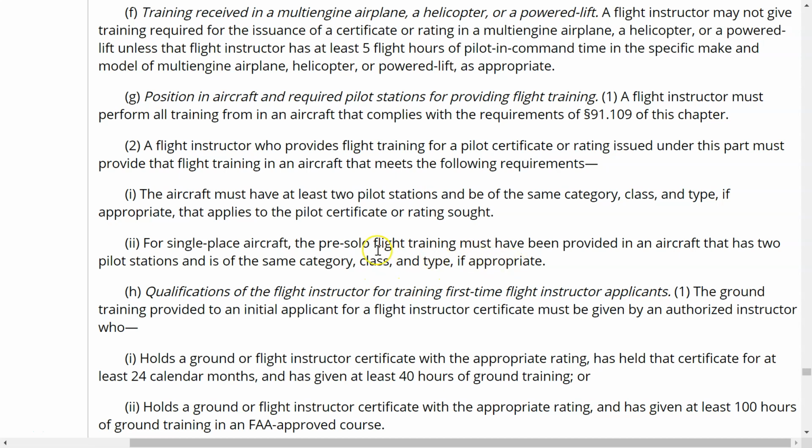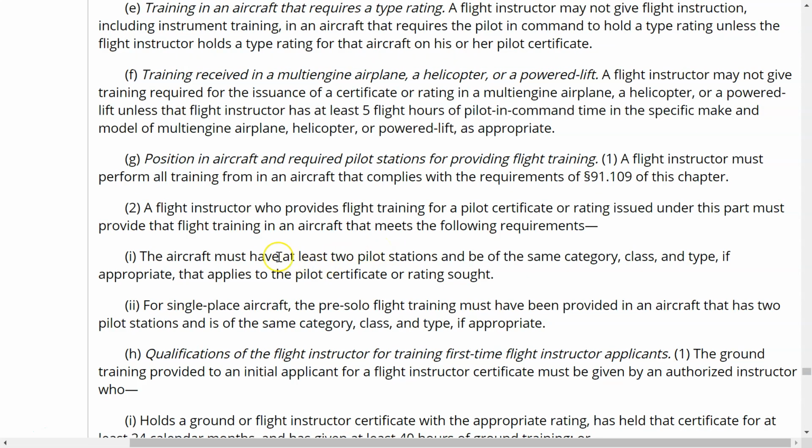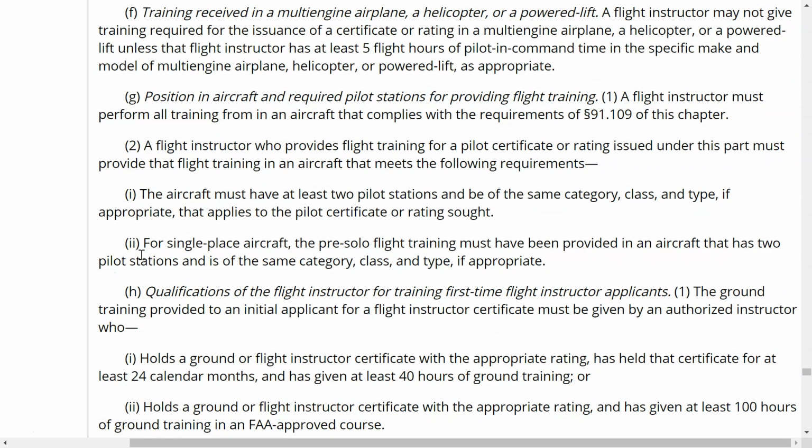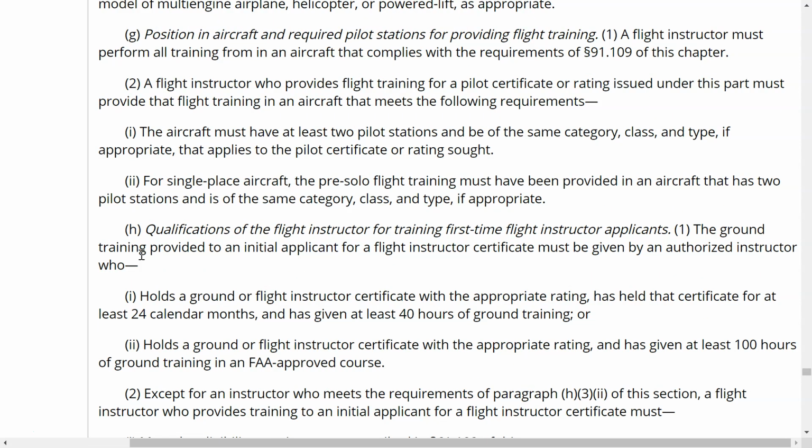And that means that if you wanted to provide training for someone in a 2-seat airplane, you could provide them training in the 2-seater and then they could solo in the single-seater as long as it's very, very close to what you are flying.